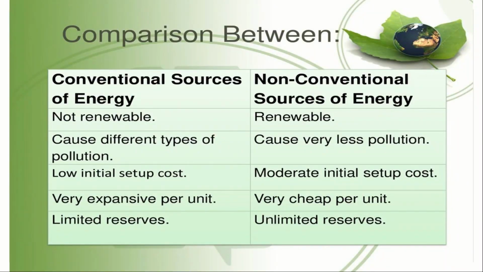Let us know some differences between conventional and non-conventional sources of energy. Conventional sources of energy are non-renewable, cause different types of pollution, have low initial setup cost, are very expensive per unit, and have limited reserves. Whereas non-conventional sources of energy are renewable, cause very less pollution, have moderate initial setup cost, are very cheap per unit, and have unlimited reserves. So this is the comparison between conventional and non-conventional sources of energy. I hope you understood this.